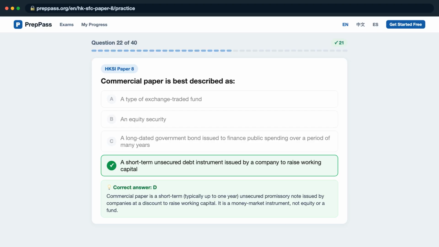Commercial paper is a short-term, typically up to 1 year, unsecured promissory note issued by companies at a discount to raise working capital. It is a money market instrument, not equity or a fund.